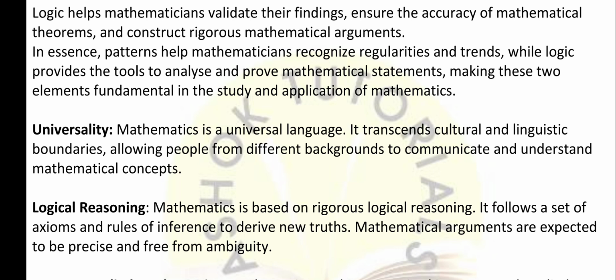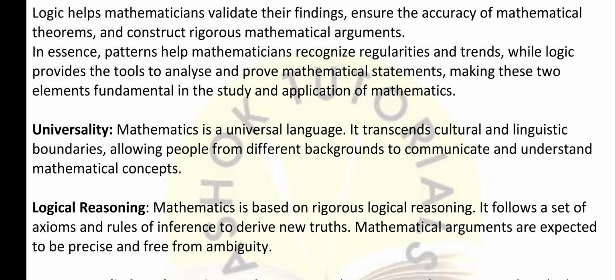Now, logical reasoning. Mathematics is based on rigorous logical reasoning. It follows a set of axioms and rules with reference to derive new truths. Mathematical arguments are expected to be precise and free from ambiguity. So that's why, when we talk about the different theories, we are able to prove those theories. Suppose Pythagoras theorem, we are able to prove that theorem.